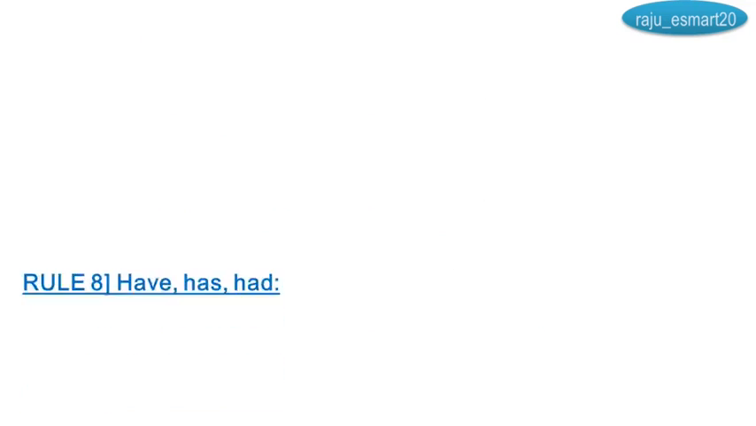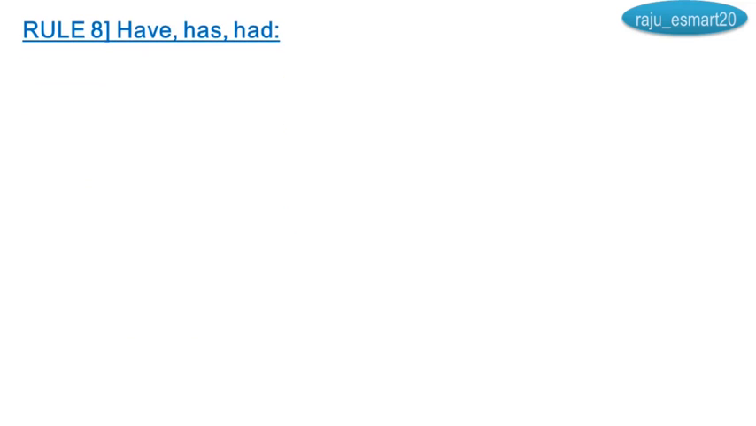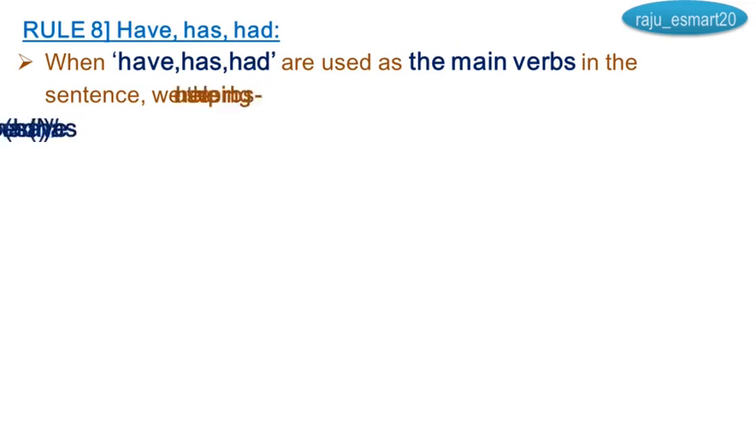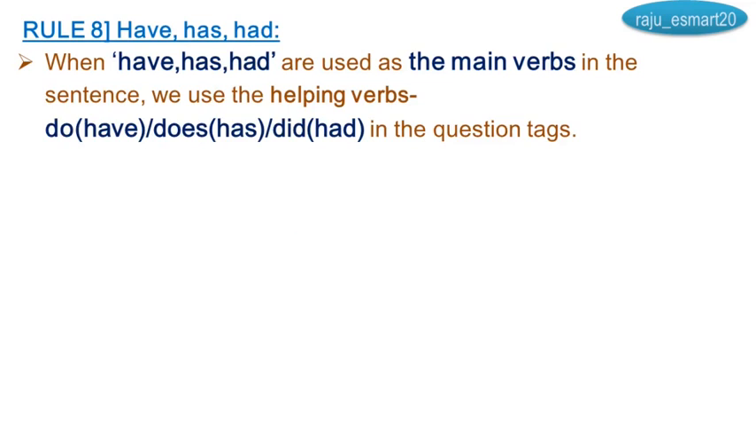Rule number 8. Have, has, had. When have, has, had are used as the main verb, remember, as the main verbs, in the sentence we use the helping verbs do, does, okay, did in the question tags. See example.